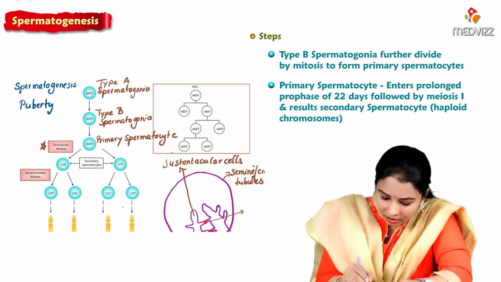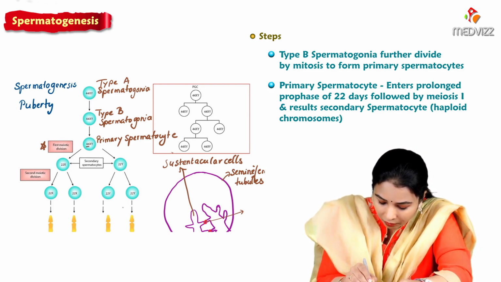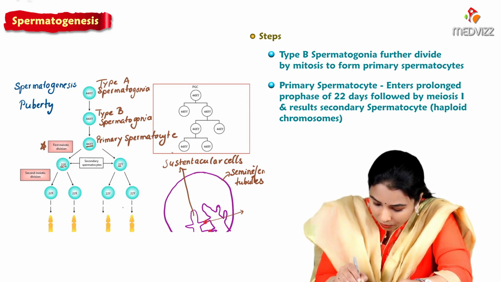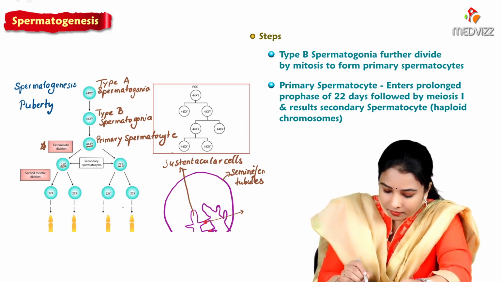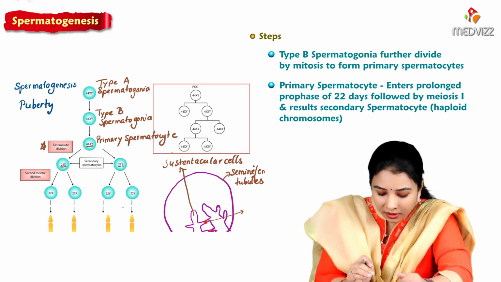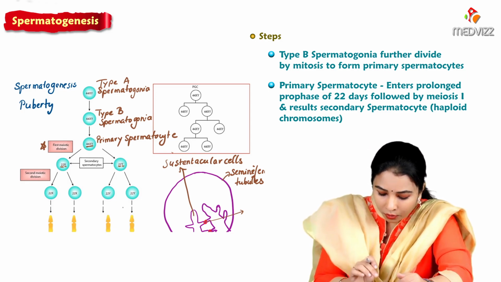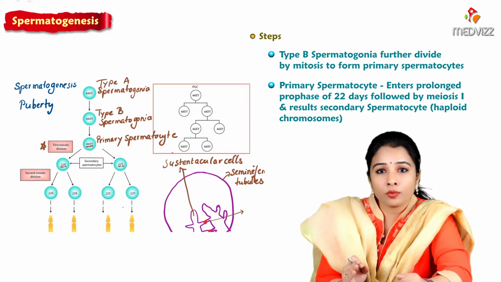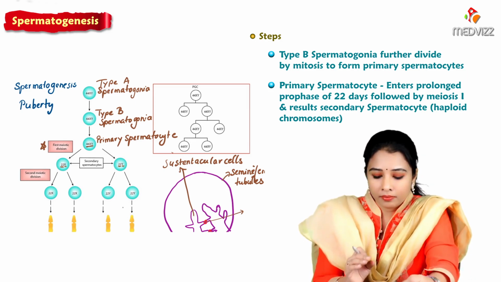Here the chromosome number is 44XY, meaning 44 are the autosomes and 2 are the sex chromosomes, allosomes. So we get 22 plus 1 sex chromosome X, and 22 plus 1 sex chromosome Y. The primary spermatocyte undergoes the first meiotic, the reduction division, to form secondary spermatocytes having a haploid number of chromosomes. Make a note of these things.